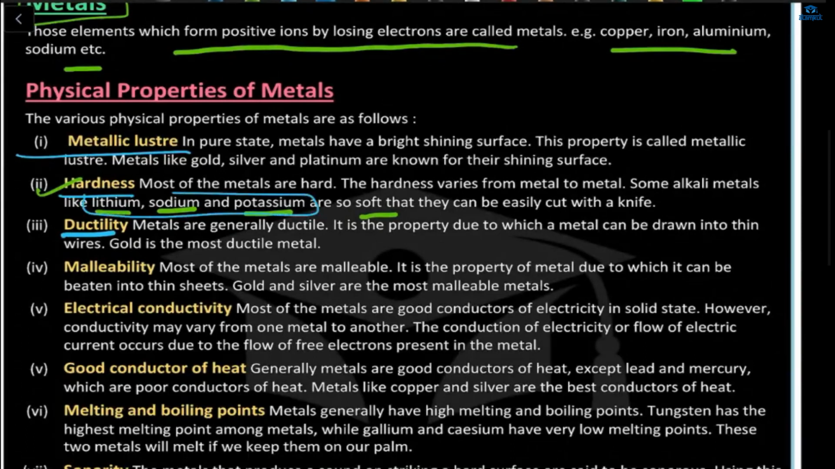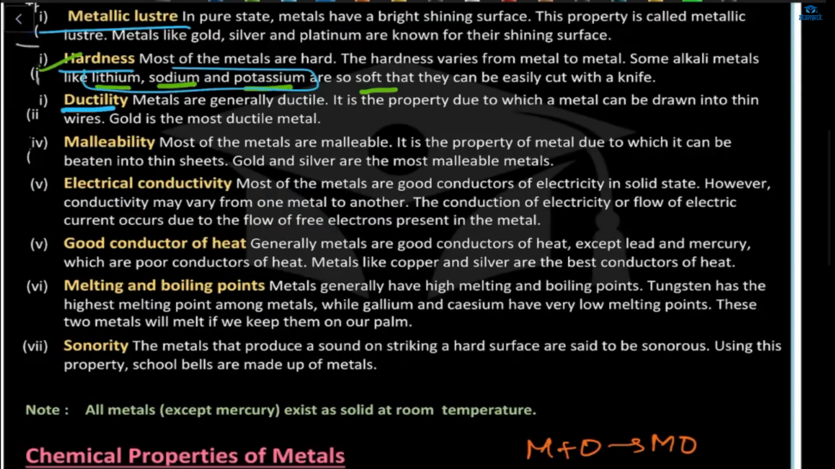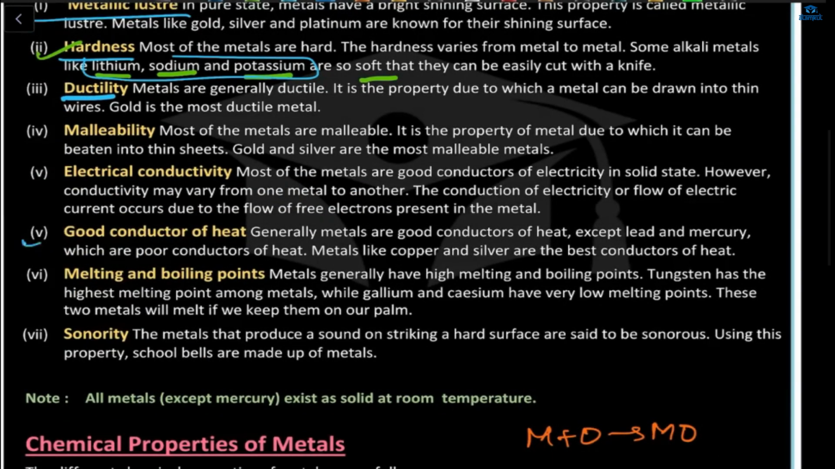Ductility means which can be drawn into thin wires. For example, gold, which we used to wear in our ear, nose, anywhere. Malleability, for example, kaju katli, which can be beaten into a thin sheet. Electrical conductivity, good conductor of heat. Melting and boiling point is also very high in terms of metals. In non-metal, which is a poor conductor of heat also, as well as metal, melting and boiling point is very low in the non-metal. Sonority we discussed.